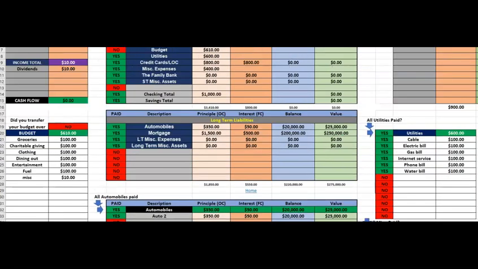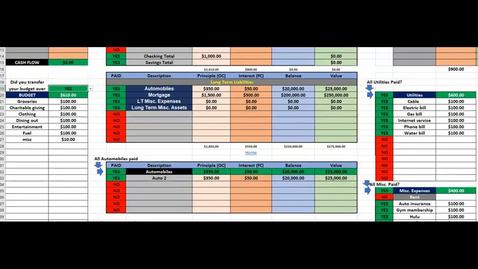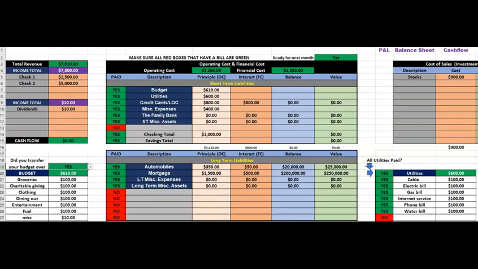With the budget, you usually transfer this on the first of the month. So as soon as you transfer, you could go ahead and check yes on that. These are automated out, so you don't have to check those. And now we'll see that everything is yes. We're good to go. So once it says yes, ready to move to the next month, yes. And that's pretty much a quick overview of this page and how it works.